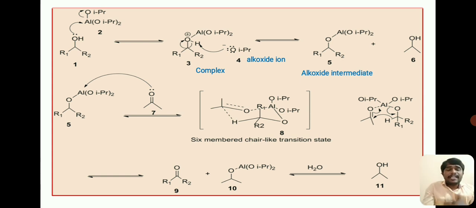So in the next step, our desired compound is formed after the transfer of hydride ion. So later it undergoes hydrolysis and gives rise to an alcohol, that is compound number 11.